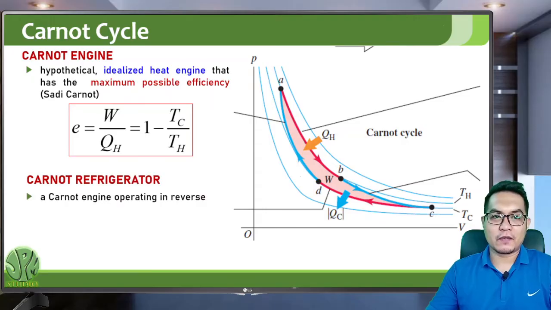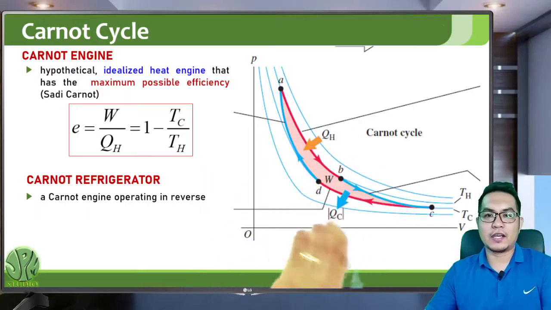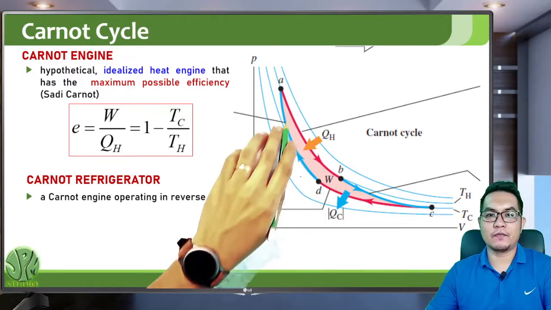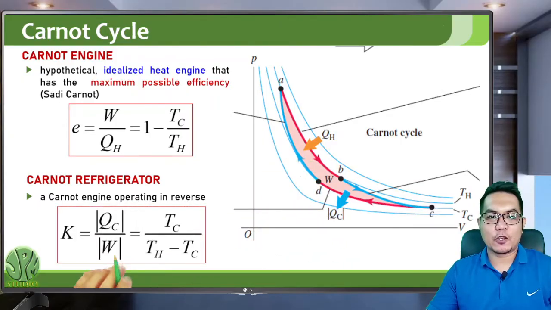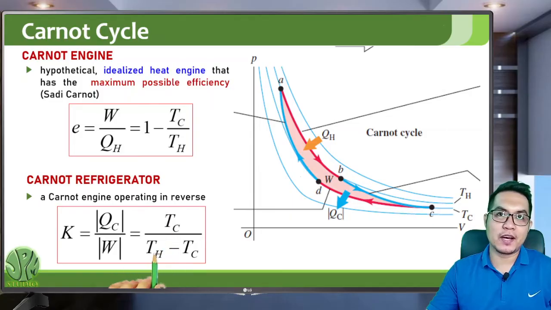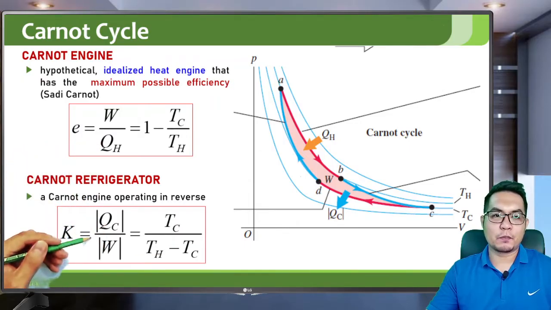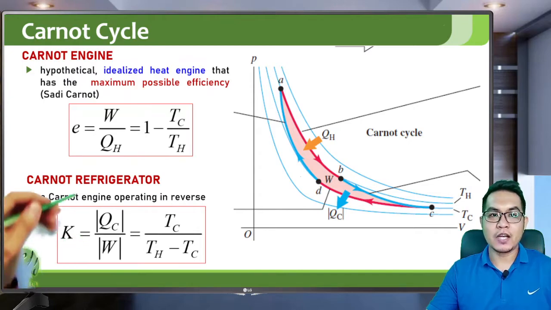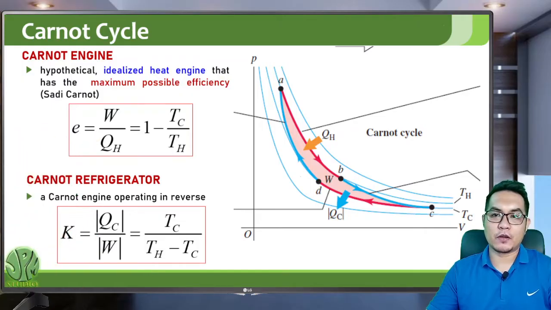So if you have a Carnot refrigerator, it's just a Carnot engine operating in reverse. So the reverse of this process. So instead of expansion first, you have compression. And the coefficient of performance also depends on the temperature of the cold region and the temperature of the hot region. So it's TC over TH minus TC. But again, for both the efficiency and the coefficient of performance of the Carnot engine and Carnot refrigerator, you can still use the original formulas for efficiency and coefficient of performance.